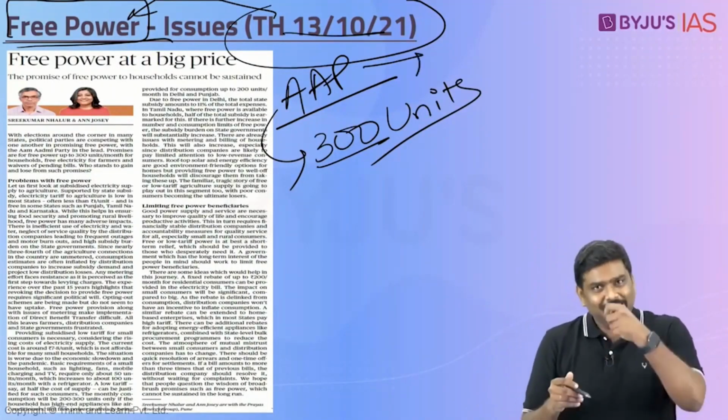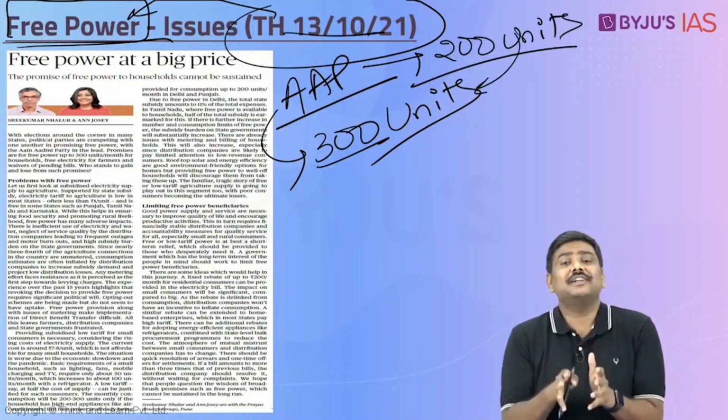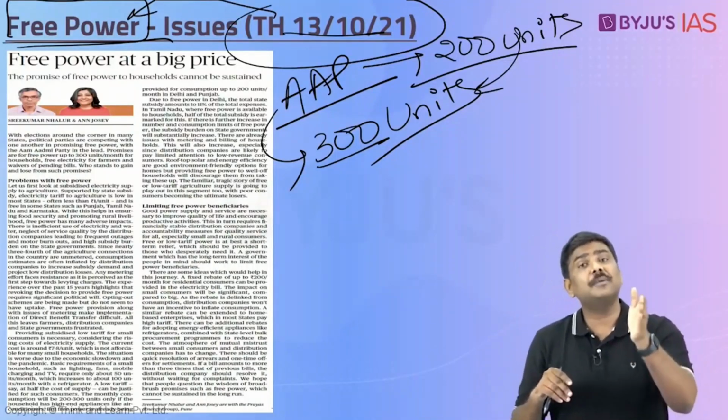Already, the issue here is already the Delhi, or the government of Delhi is providing up to 200 units free of cost to these particular households. Now they want to further increase to 300 units. There are certain issues related to this particular free power supply that governments keep on providing or political parties keep on promising to these particular voters.